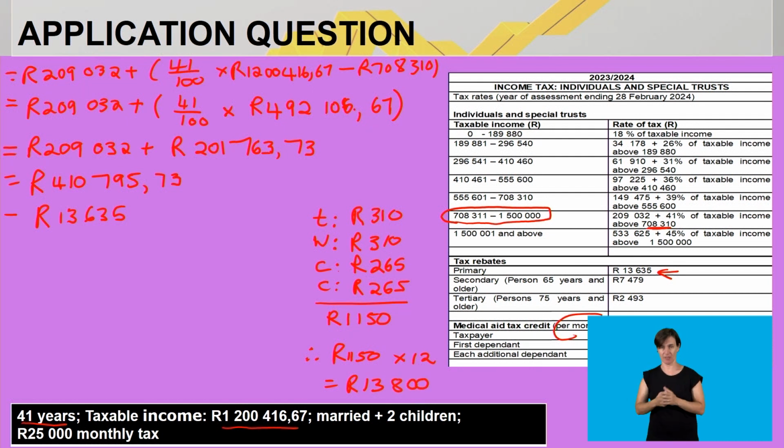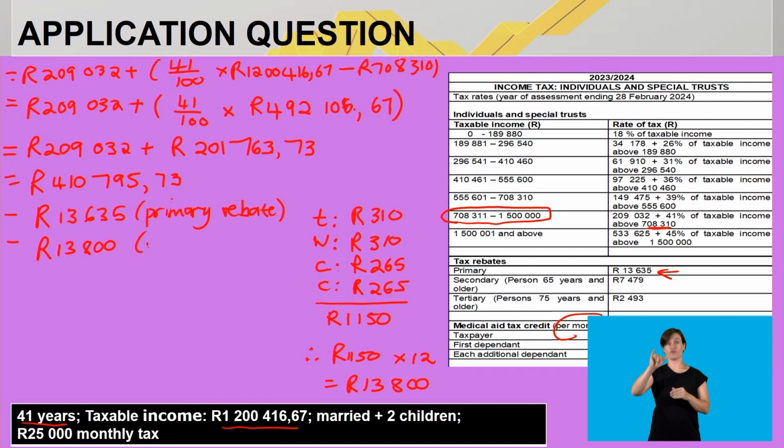Remember that must be subtracted, so minus 13,800 rand. Let me quickly indicate so that we can follow: this was for our primary rebate, and this is our medical aid tax credit.